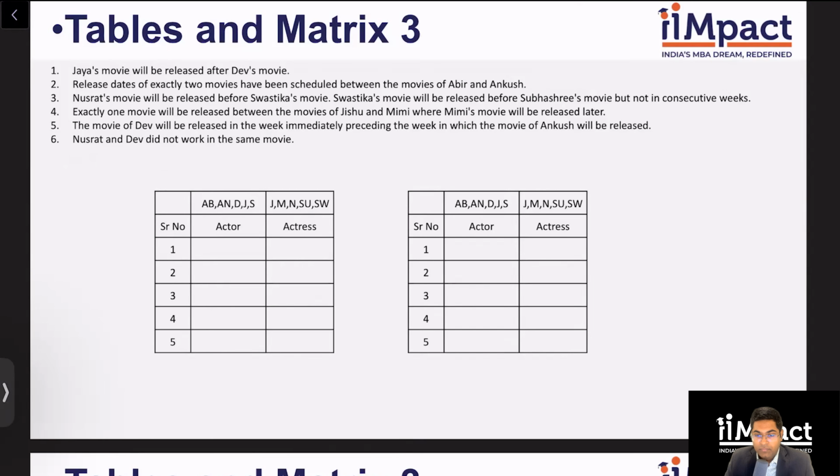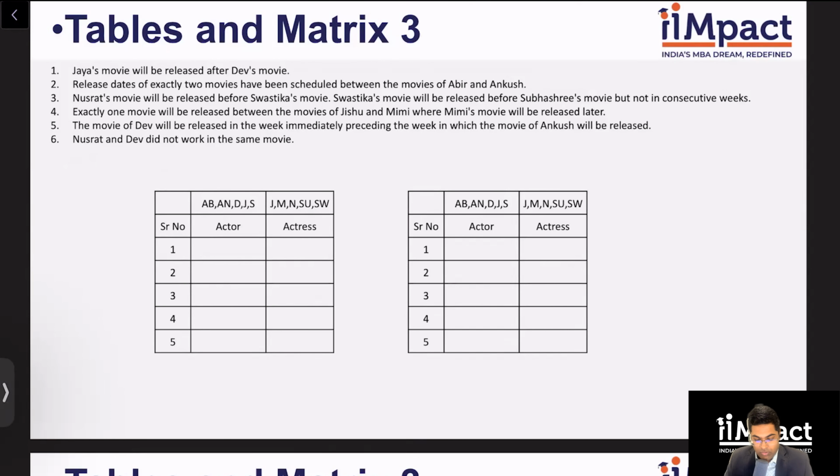Clue number 2. Release dates of exactly 2 movies have been scheduled between the movies of Abir and Ankush. I think this will be a very important clue. Why? Because we have a total of 5 row items, and if there are 2 movies between Abir and Ankush, that means that is sort of covering 4 row items. So Abir and Ankush as a pair can only be in 1 and 4 or 2 and 5. That's a good limiting factor to note.